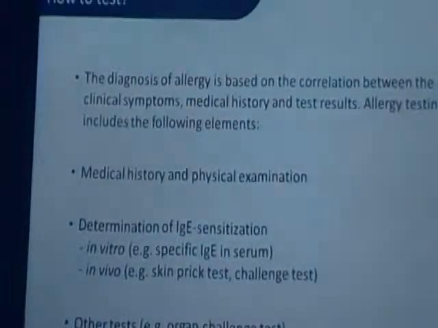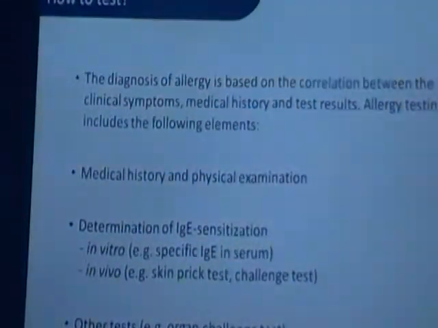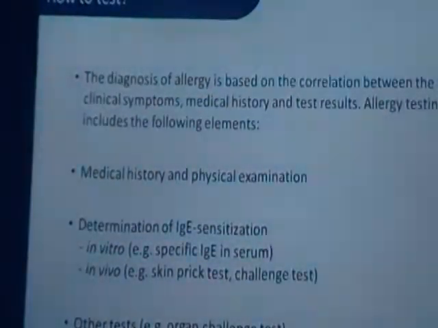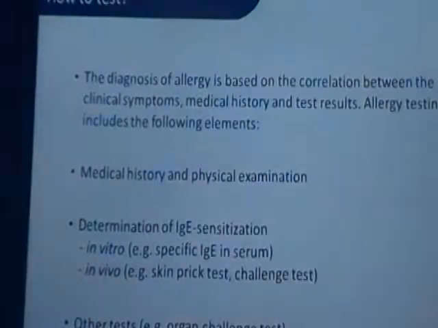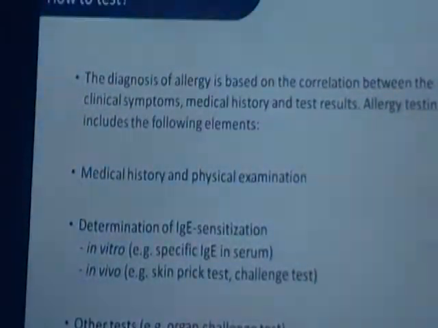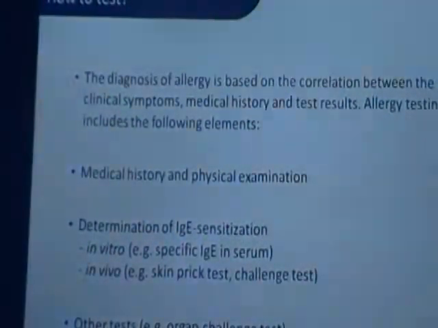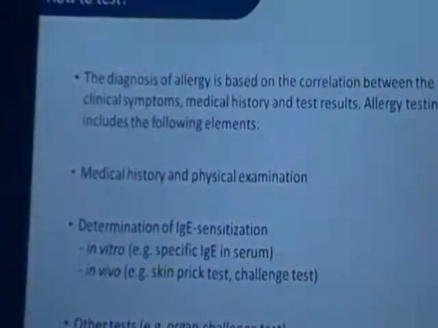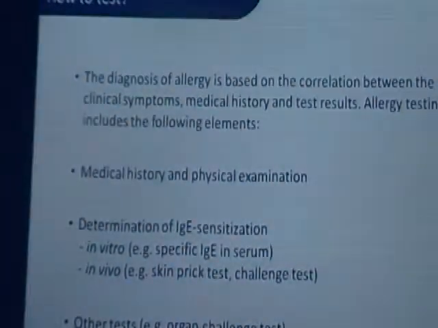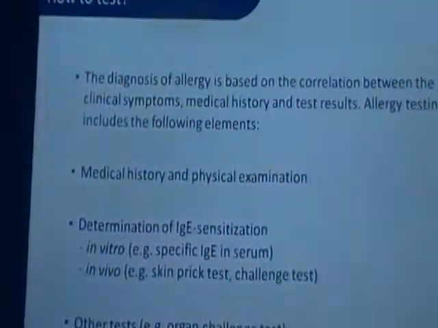Secondly, as for diagnostic solutions in India, there are two diagnostic methods: one is in vivo and the other is in vitro. In vivo, mostly the skin prick method is used, which is considered the gold standard method. In vitro, we have various allergy tests, like ImmunoCAP, ELISA and other ELISA methods, and we also have screening panels. So there are basically two different methods, in vitro and in vivo.